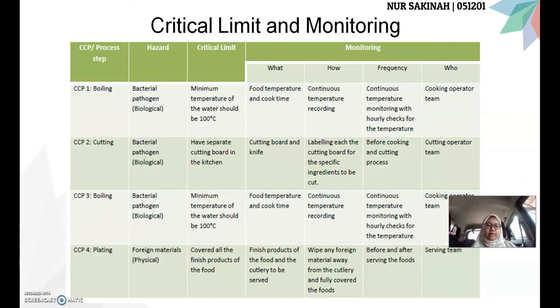So CCP3 is similar to CCP1, and CCP4 is the plating process. The critical limit is to cover all the finished products of the food. What should we monitor in this plating process? The finished products of the food and the cutlery going to be served. How can we monitor this process? Wipe any foreign material from the cutlery and fully cover the foods after they are done being cooked. How frequently? Before and after we serve the food to the patients or the consumers. Who is responsible? It is the serving team.